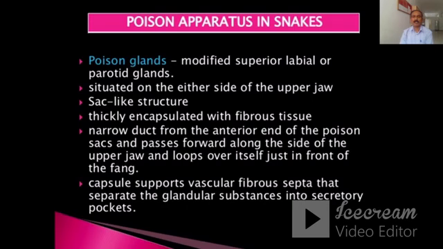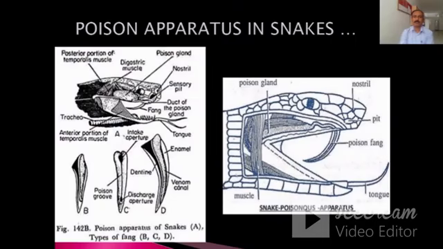A narrow duct leaves the anterior end of the poison sacs, and it passes forward along the side of the upper jaw and loops over itself just in front of the fangs. The capsule supports vascular fibrous septa that separate the glandular substances into secretory pockets.